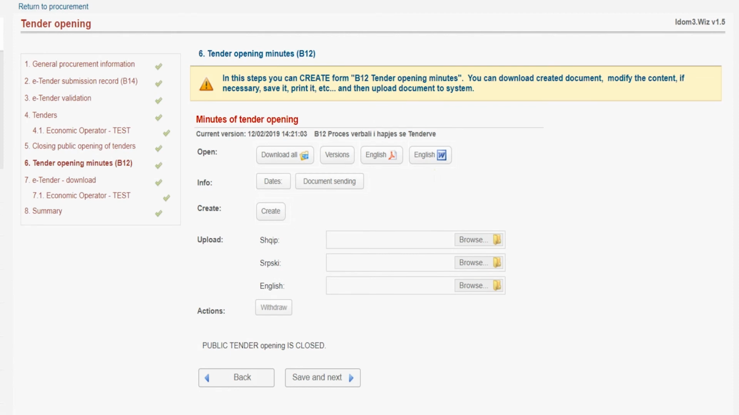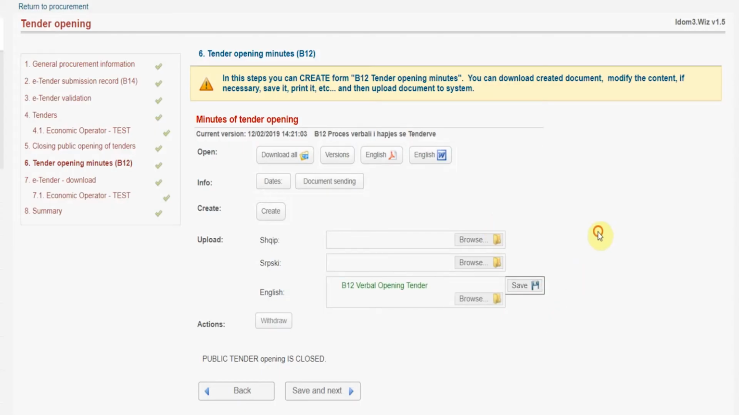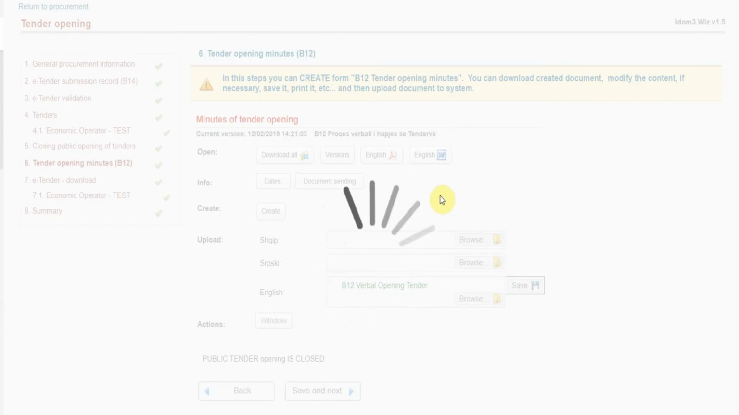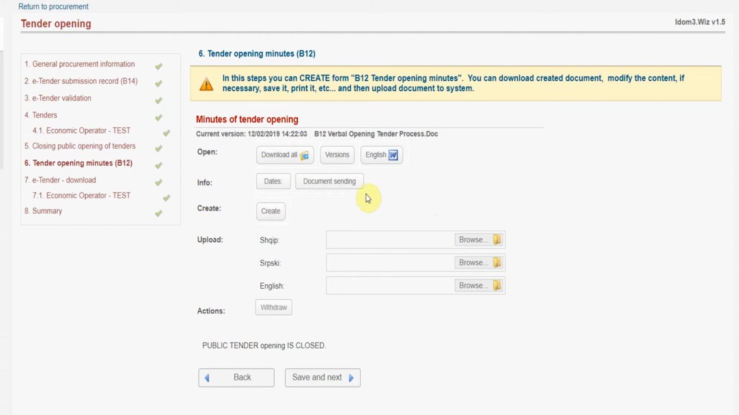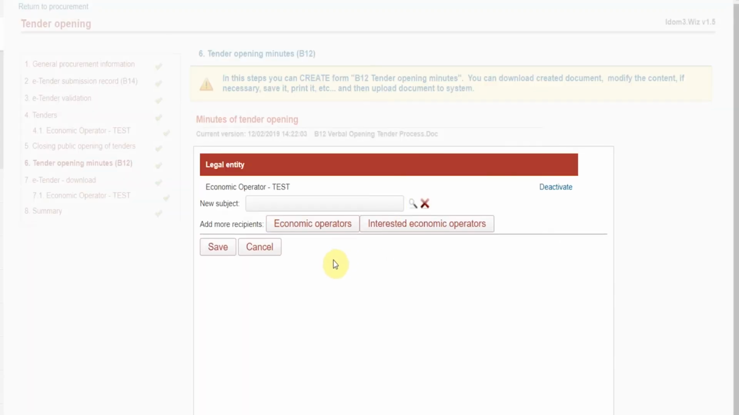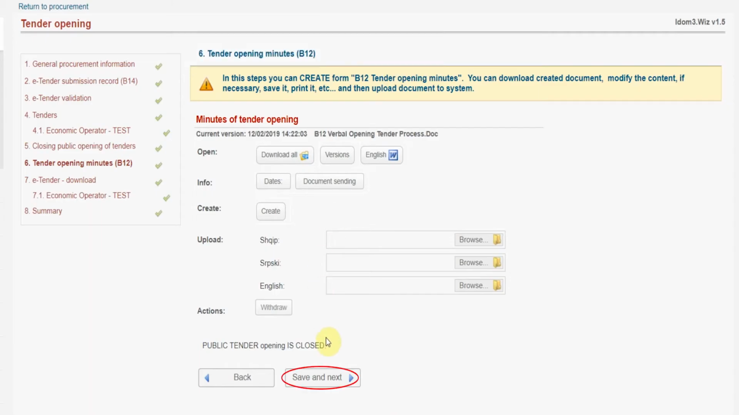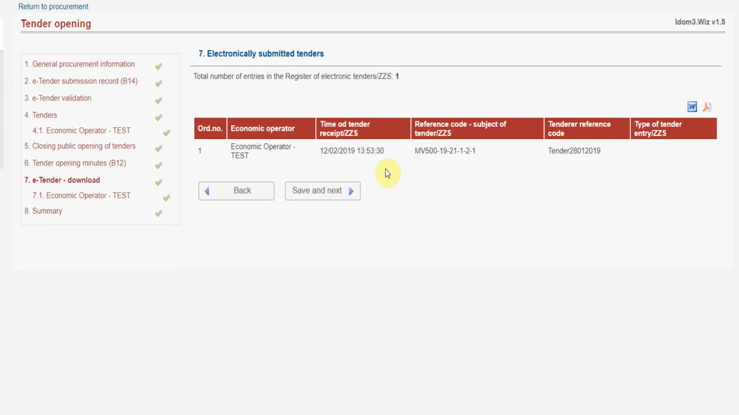After the minutes have been created, they must be printed and signed by the Commission, scanned, and uploaded to the system. Through the Document Dispatch button, the contracting authority is able to automatically send the opening minutes to all bidders by clicking on the Economic Operators button. Save and continue. In the seventh step, a summary window of the total number of bids is displayed.